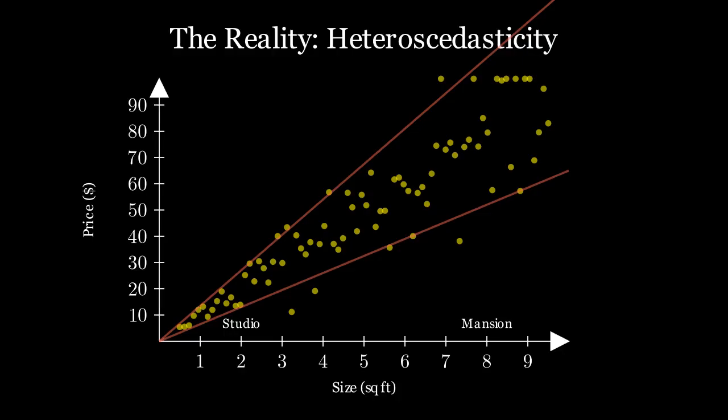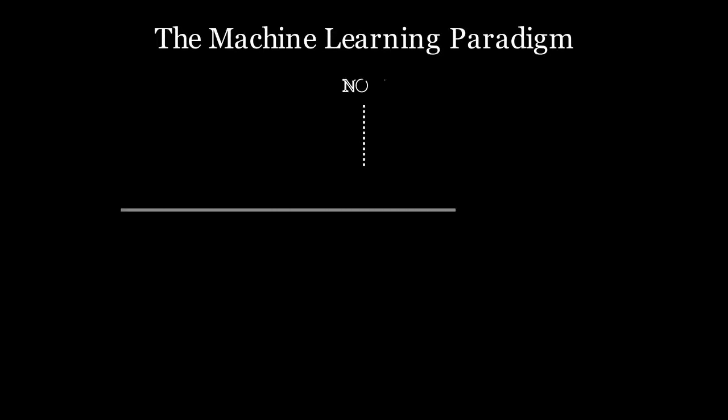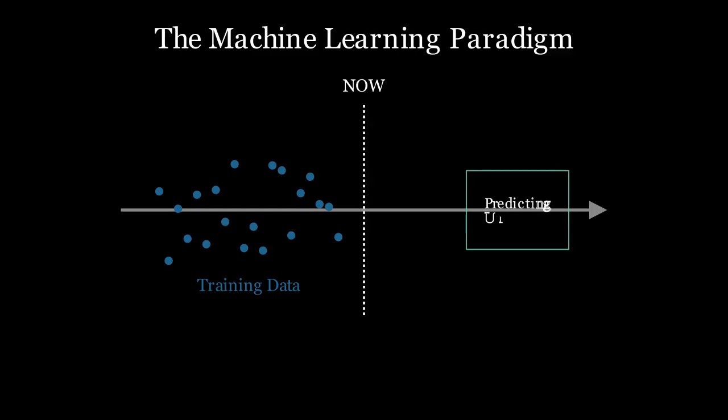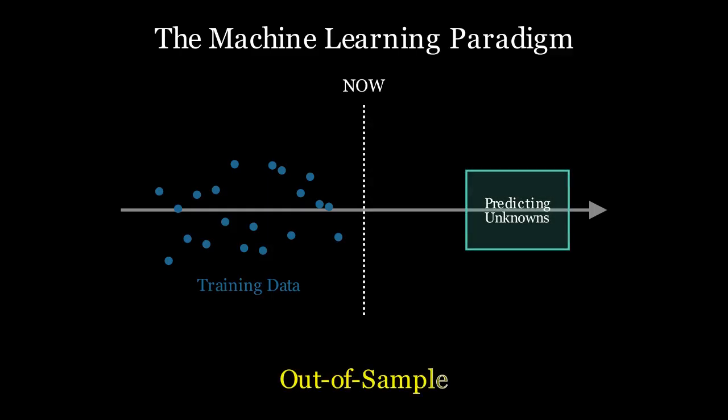This is where machine learning offers a paradigm shift. Instead of assuming the shape of the error, we simulate the future. Machine learning asks, how will this model perform on data it has never seen before? It doesn't care about the asymptotic properties of the estimator, it cares about generalization. This is the out-of-sample philosophy.